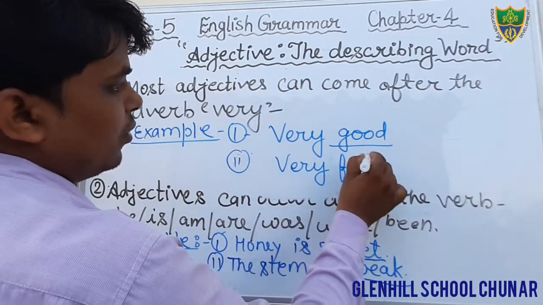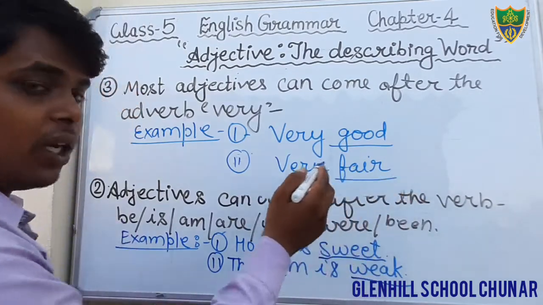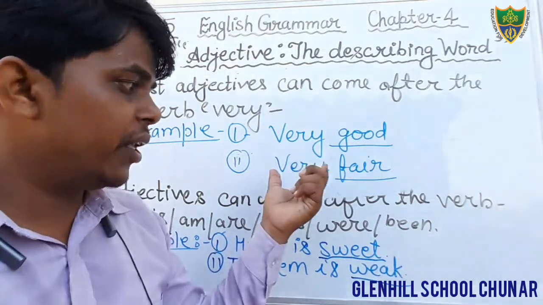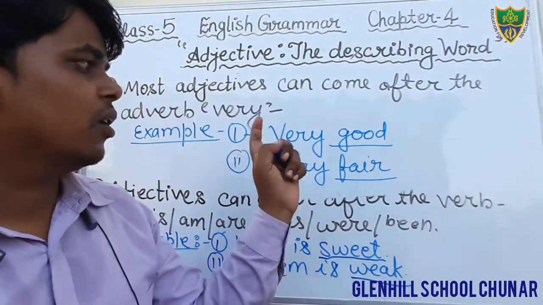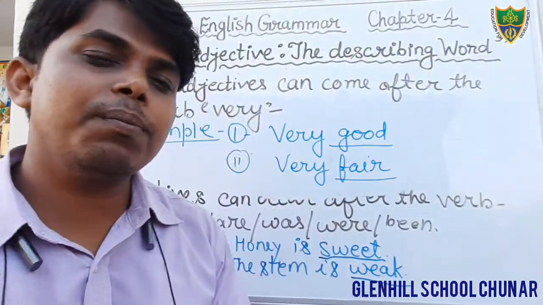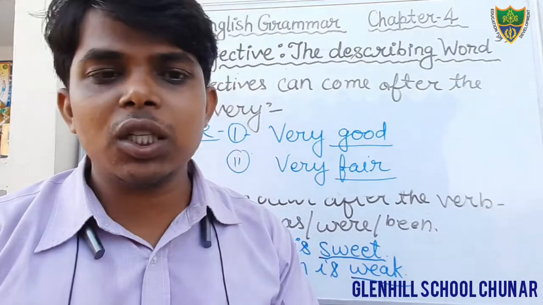Very fair. Here we are getting the word, an adjective, fair, after the adverb very. So these are the three features that we have read. In the first feature we have seen it generally occurs before the noun.